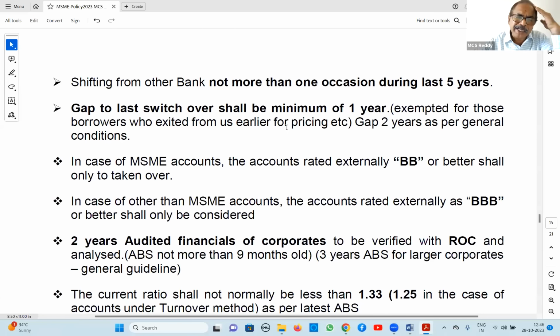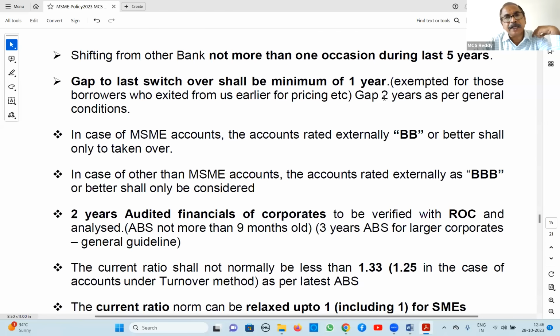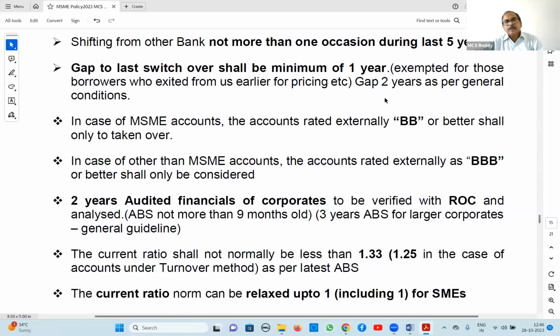Suppose some party has gone from us for rate of interest, etc. There may be other bank may be giving some lesser rate, party might have gone. Again, they want to come back. In such case, this minimum 1 year clause not applicable for them. 1 year, 2 years gap in case of larger corporates. For MSME, BB or better shall only be taken over.